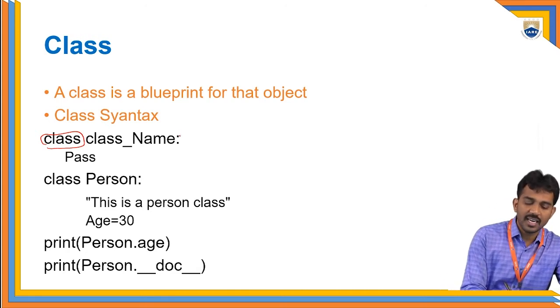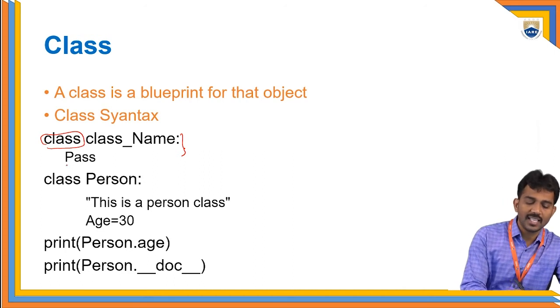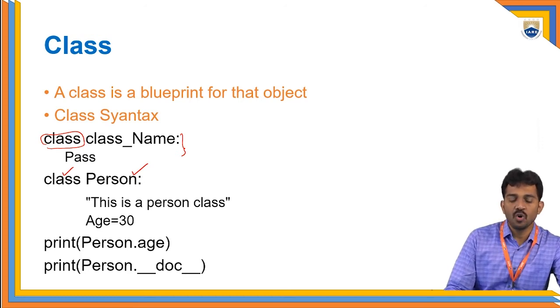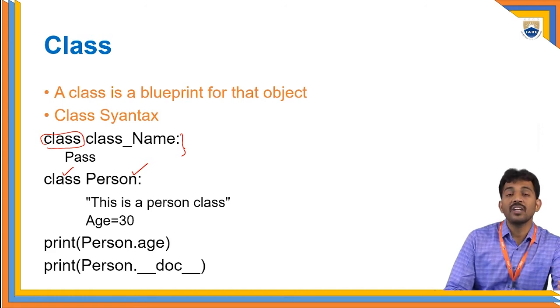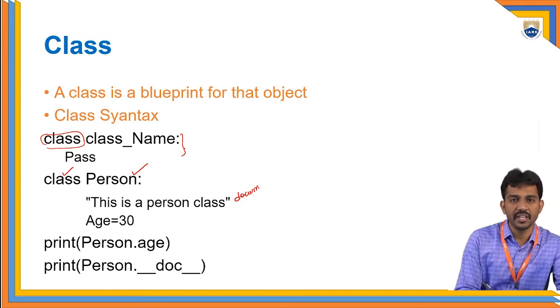See, this is a class syntax. For example, class is a keyword and person is a class name. It has a documentation. Suppose you want to print something regarding the class, describing the particular class. That is called documentation. It is not necessary. If you want, you can use it. Otherwise, you just leave it.